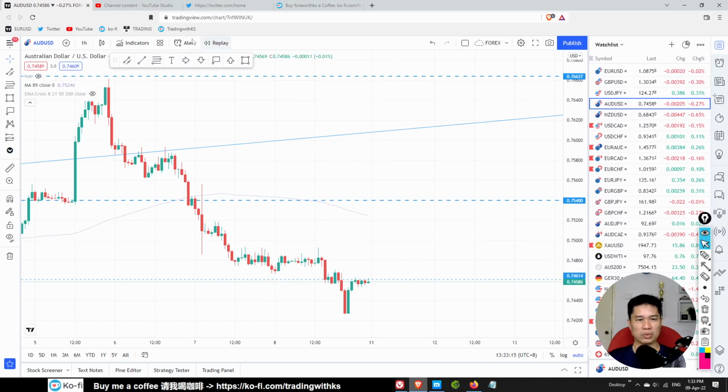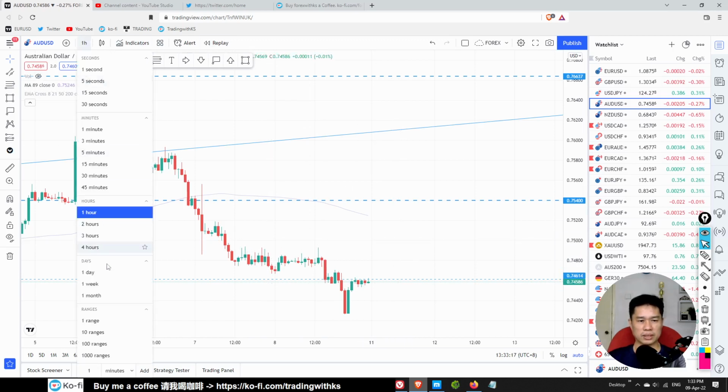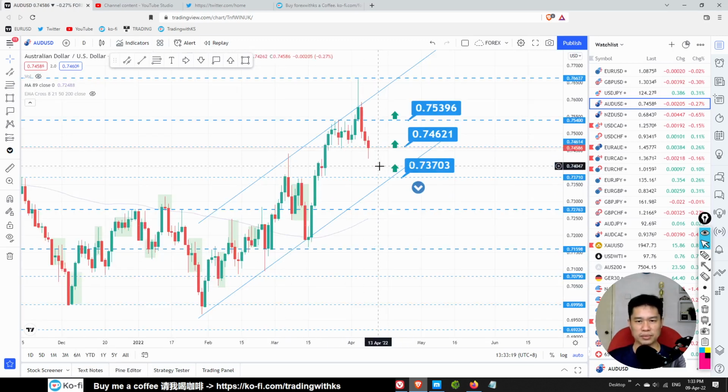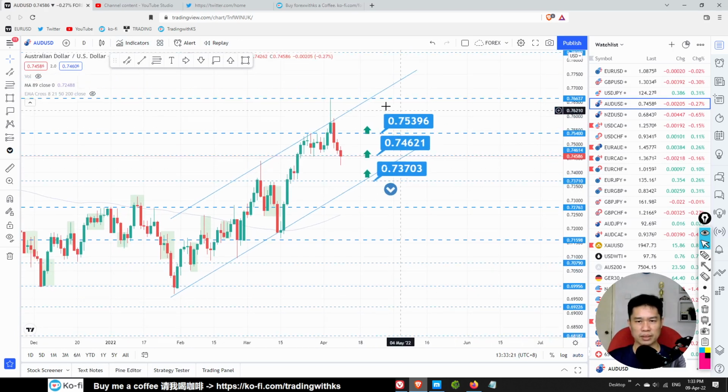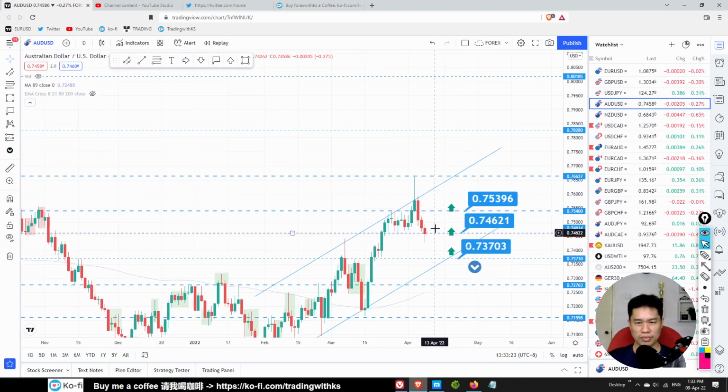Okay, if you really want to take a chance, for this one you have to wait for the break of this candle. Okay, break of here. Break of the nose of this candle. Probably if you want to take a trade, probably this level.